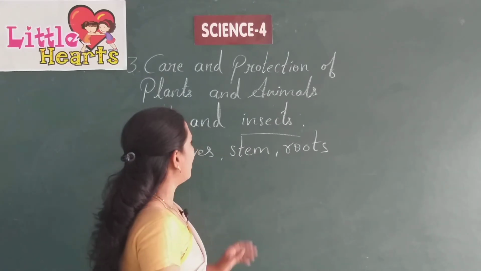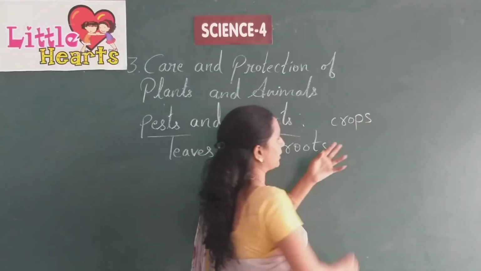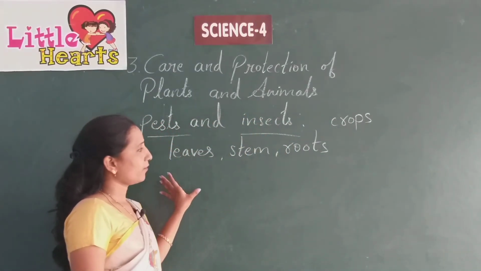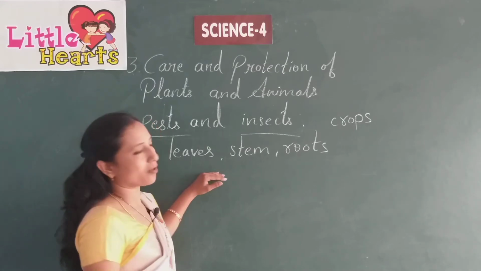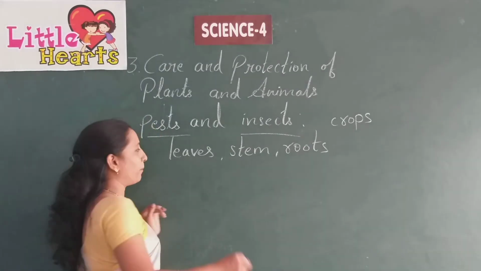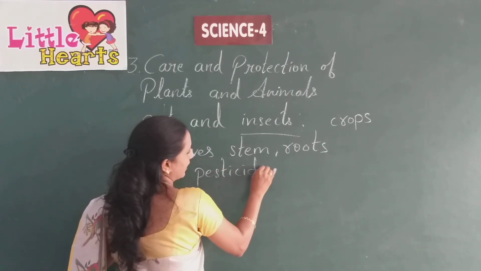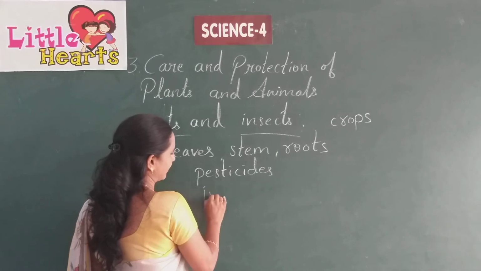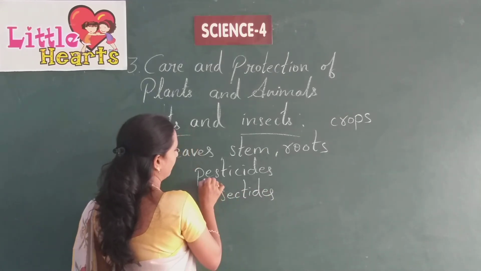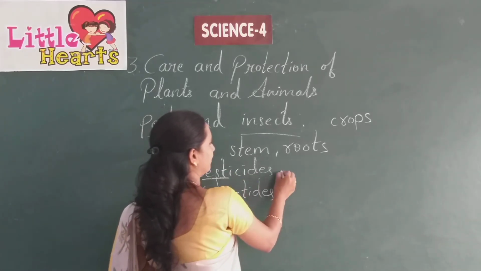Yes. So it may cause damage to the crops, not only at home, but mainly in the crops. So what should we do to control these pests and insects? We should spray pesticides or insecticides. Pest means insects, cide means to kill.